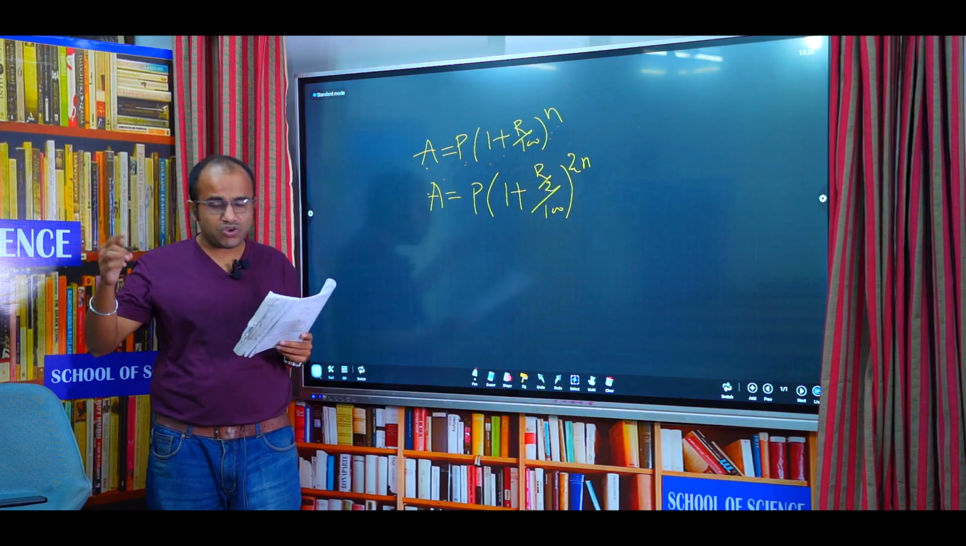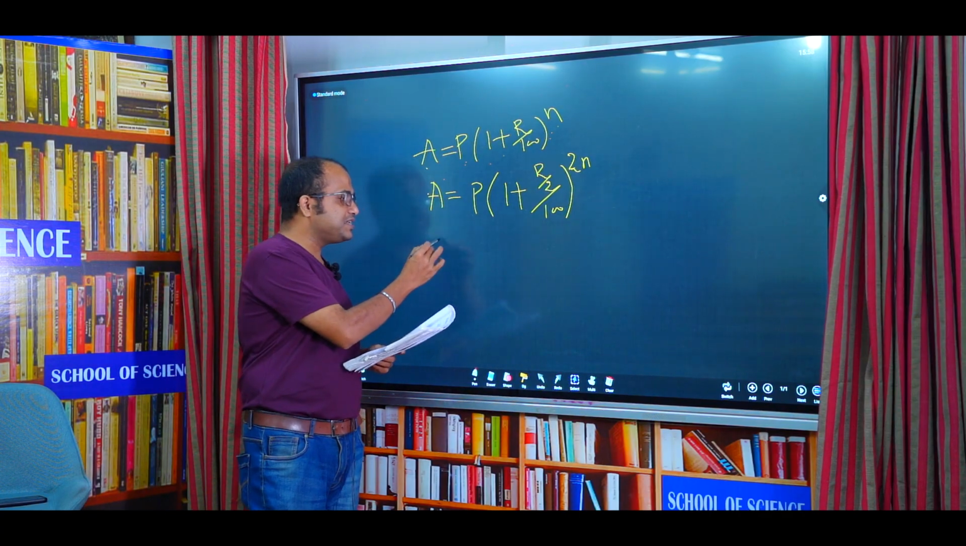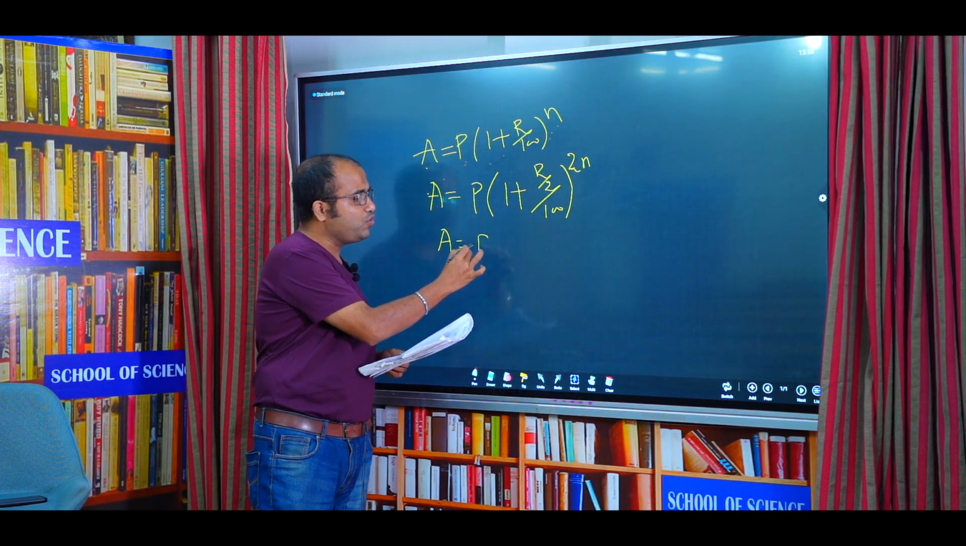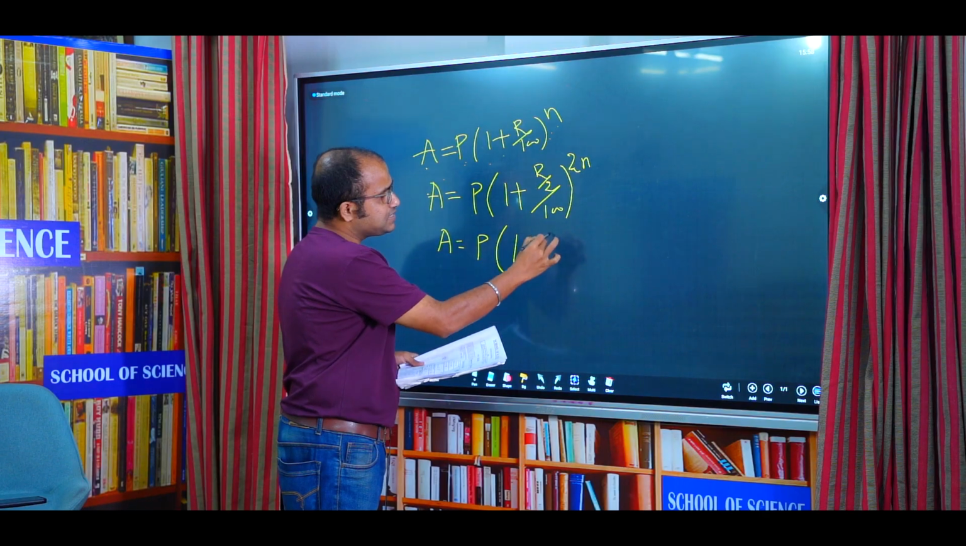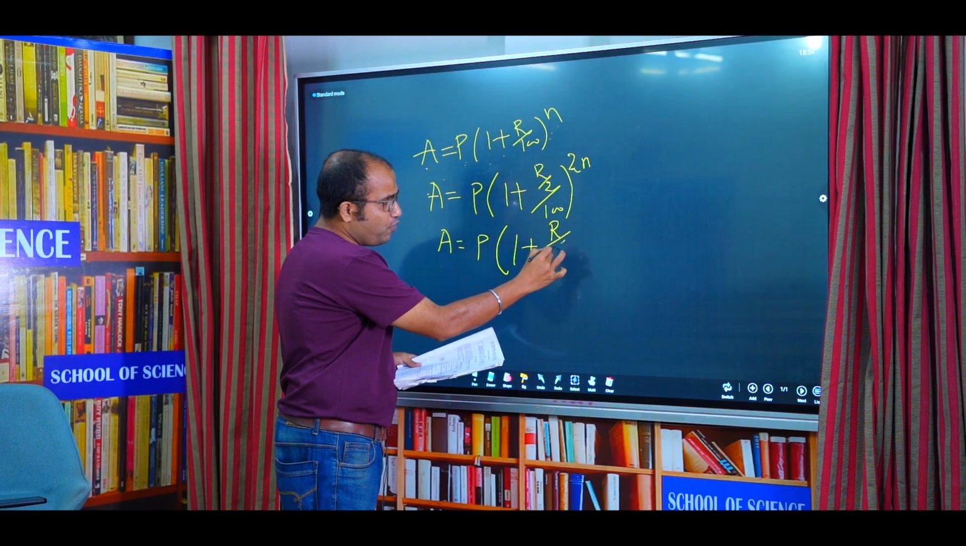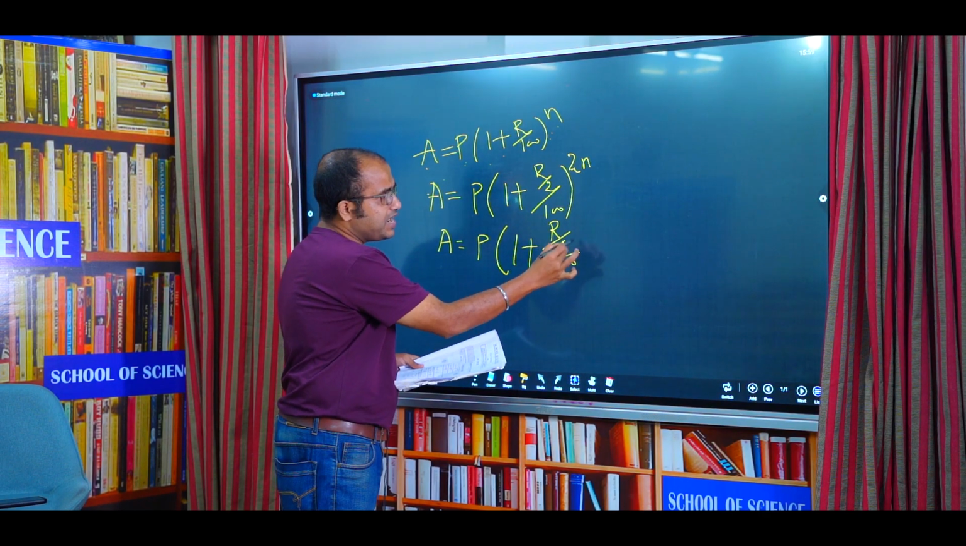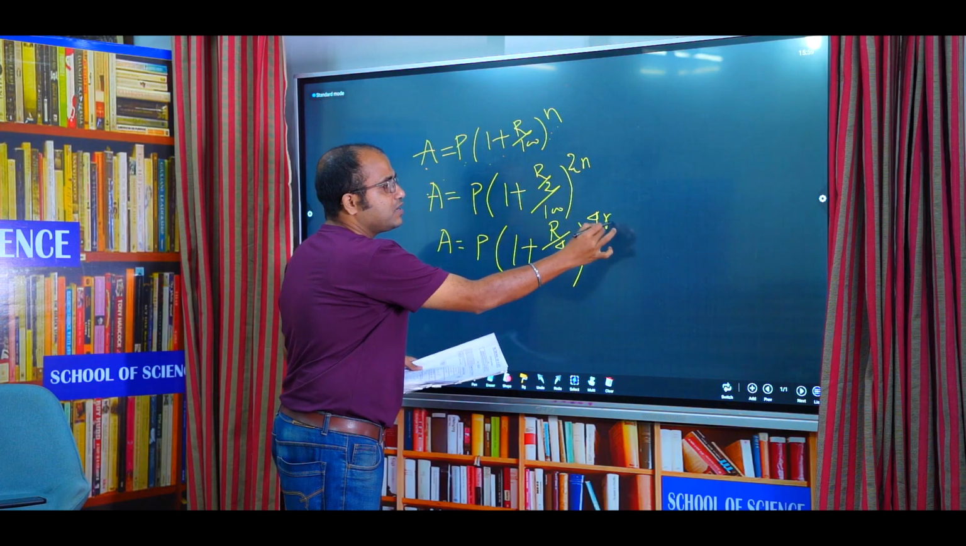Now if interest is compounded quarterly, as I told, different schemes are there. So A is equal to P into, if quarterly, then 1 plus R by 4 100, and this should be 4n. So this is...